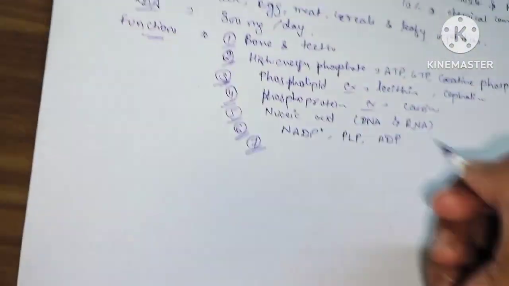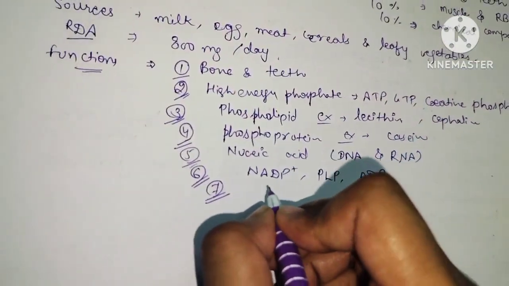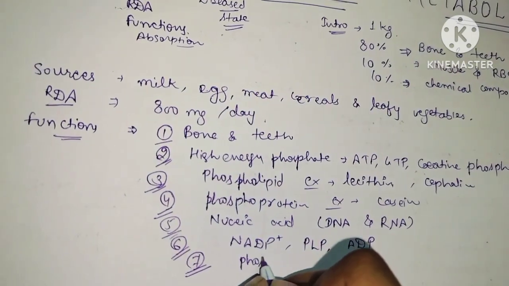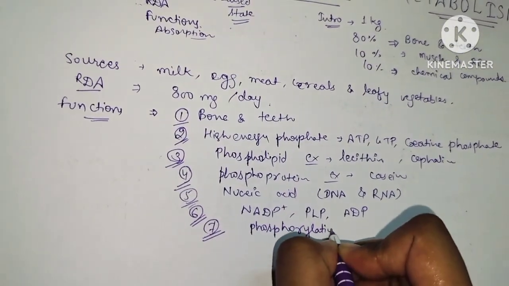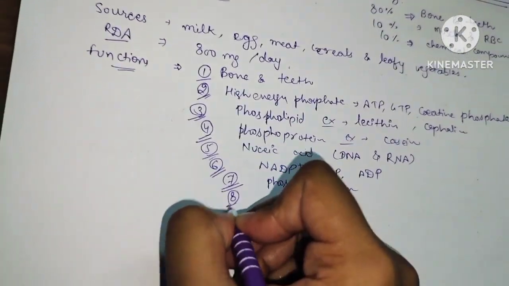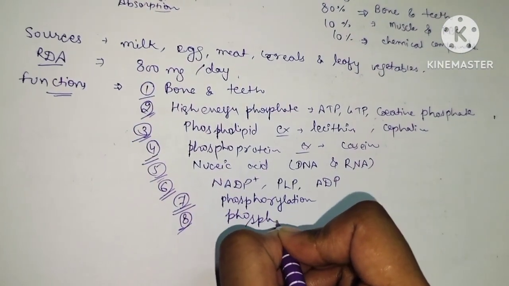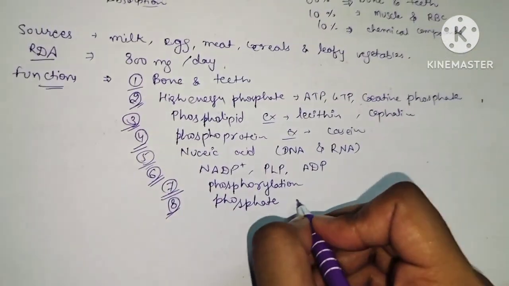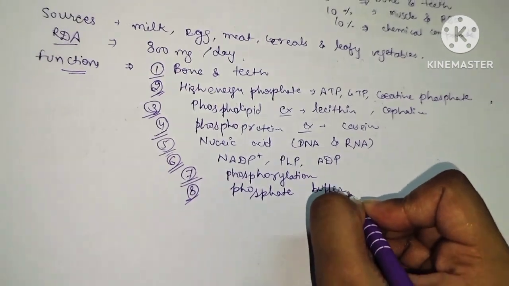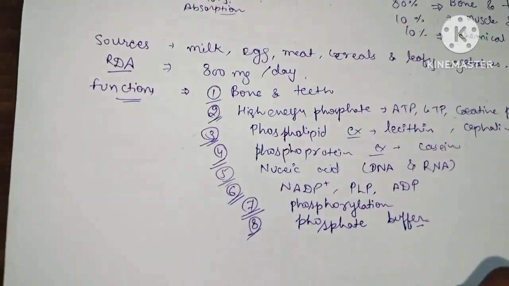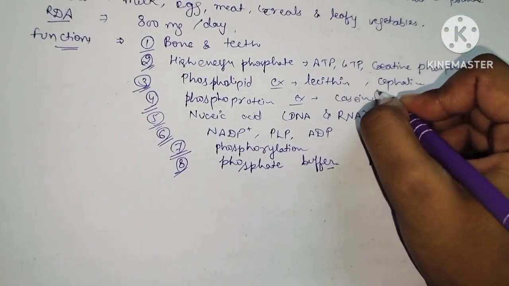Seventh function: we know that several proteins and enzymes are activated by phosphorylation. And eighth and final function is the phosphate buffer. It is important for the maintenance of blood pH. What is the blood pH? It is around 7.4.